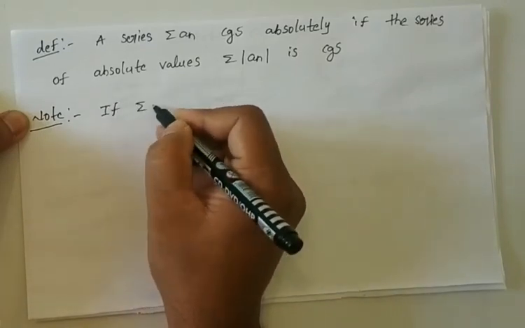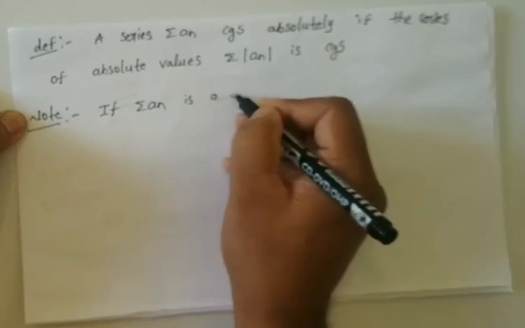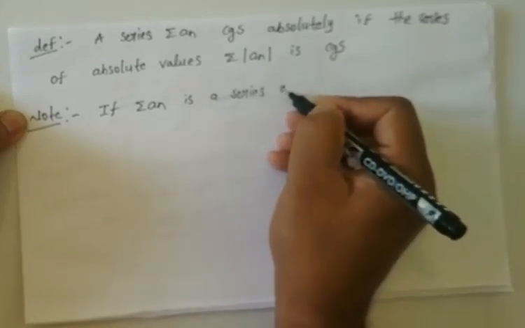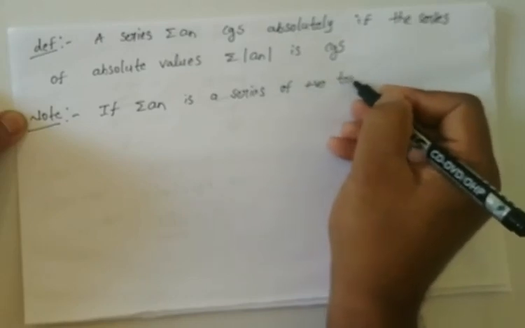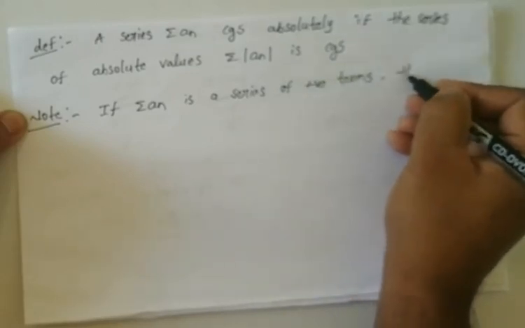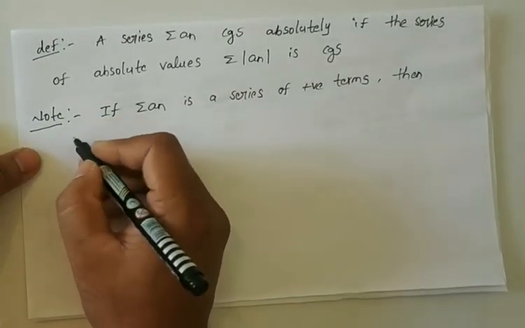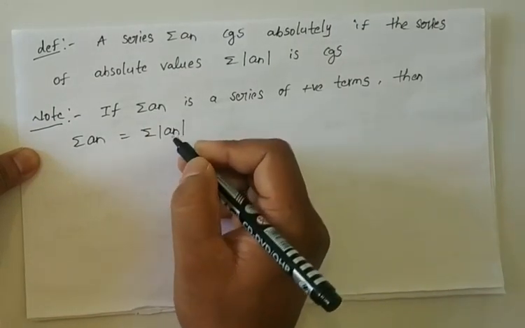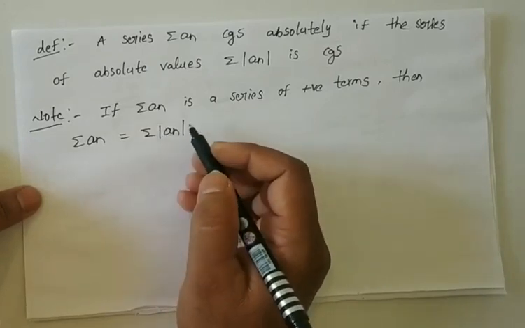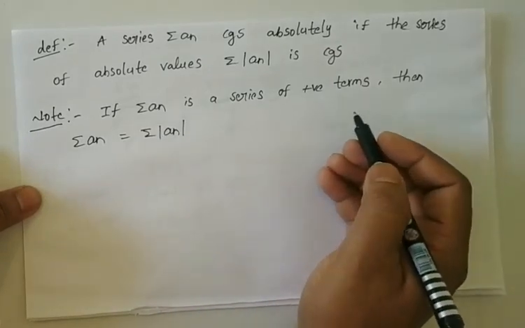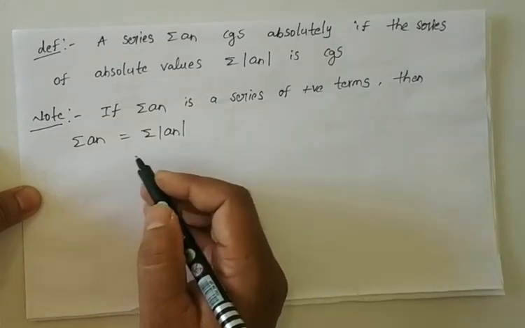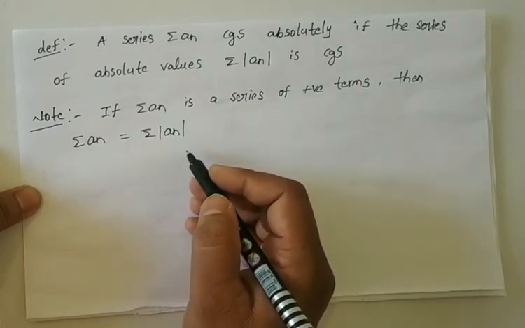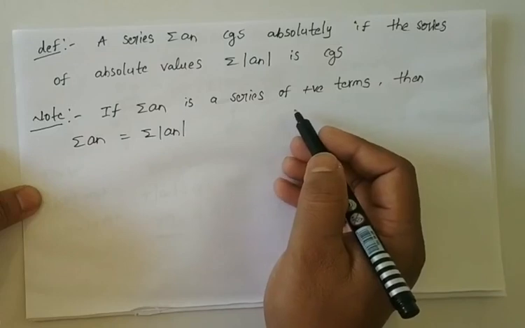If summation an is a series of positive terms, then summation an is equal to summation of modulus of an. Okay, clear? Because an is here a positive term series.